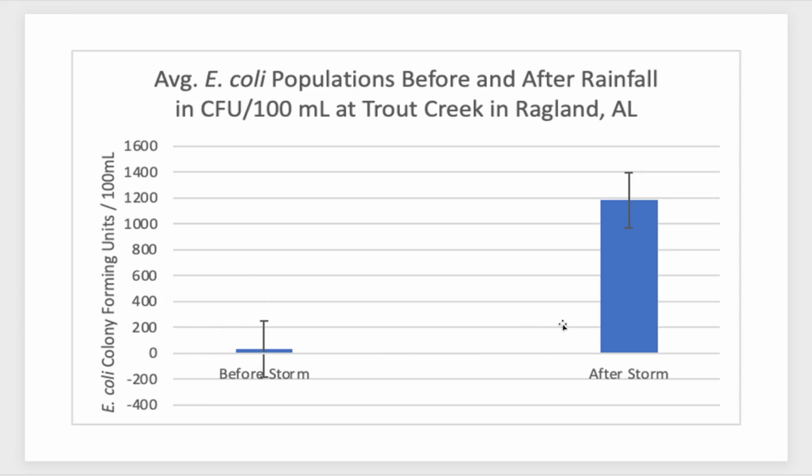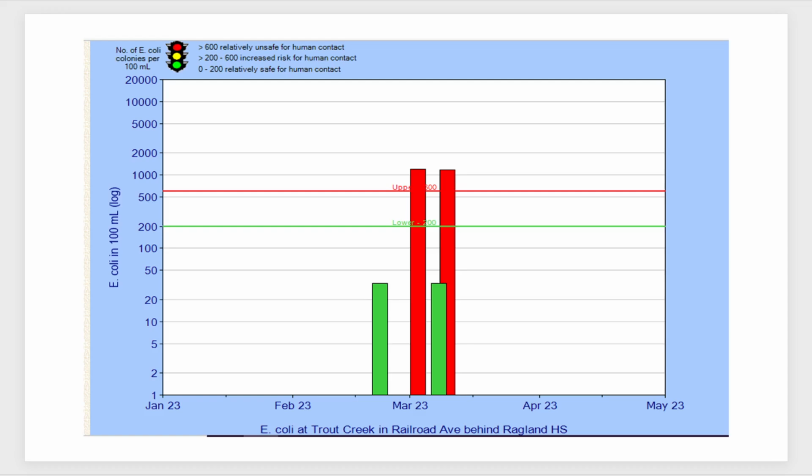But then after it would rain, and these are two different tests that we did twice, after the storms, you'll notice it went up above 1,000. And I have a chart for what is a safe level here. Yes, so the upper limit, it looks like, is 600, and we were at well over 1,000 colony forming units.